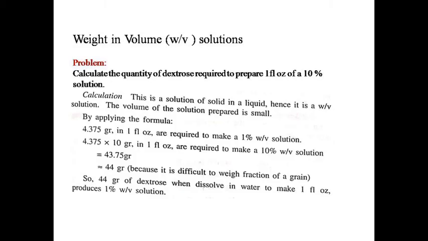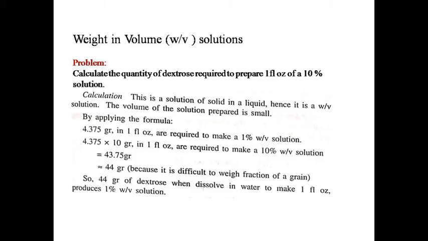Next, weight in volume solutions. Problem: calculate the quantity of dextrose required to prepare 1 fluid ounce of a 10% solution. This is a solution of a solid in a liquid, hence it is a weight by volume solution. The volume of the solution prepared is small. By applying the formula, 4.375 grain in 1 fluid ounce is required to make a 1% weight by volume solution.